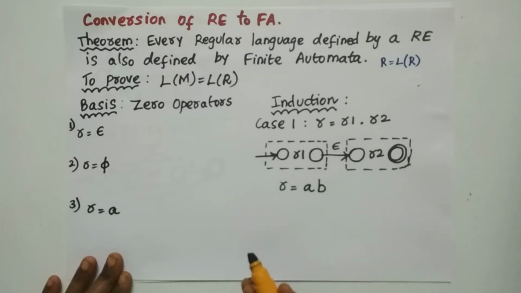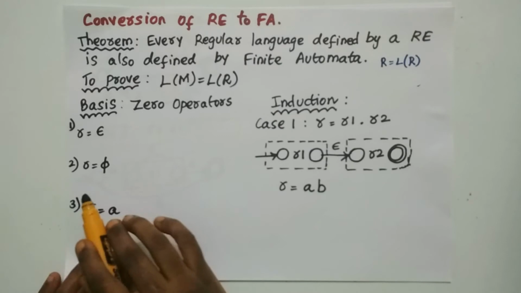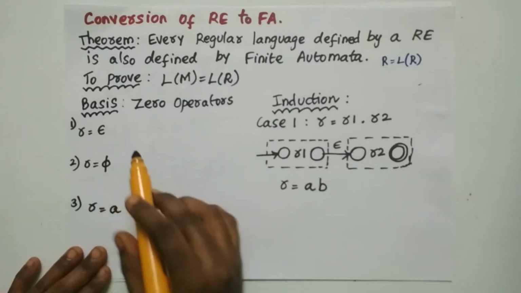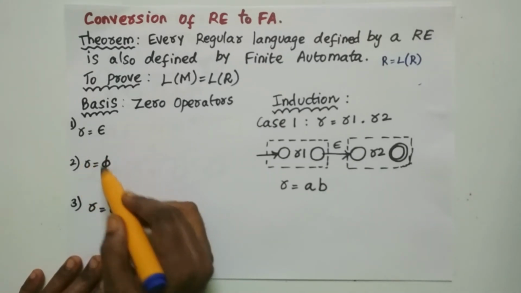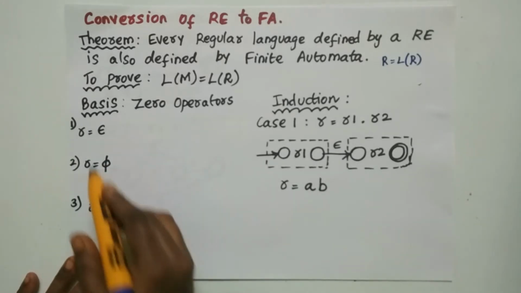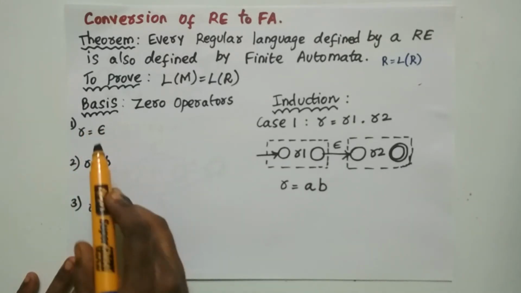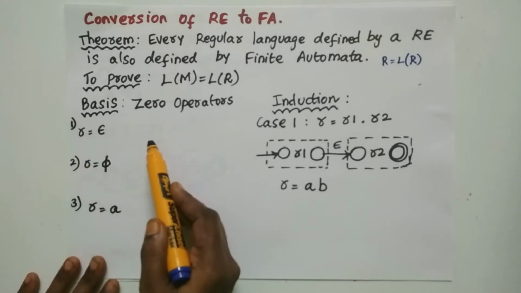So in the basis of the mathematical induction, we are going to prove that for 0 operators of the regular expression, there exists a finite automata. For 0 operators, there are 3 cases. That is, the regular expression can be epsilon, or empty, or it can be a symbol a without any presence of operators. For these regular expressions, we are going to prove that if there exists a regular expression, there exists an automata.